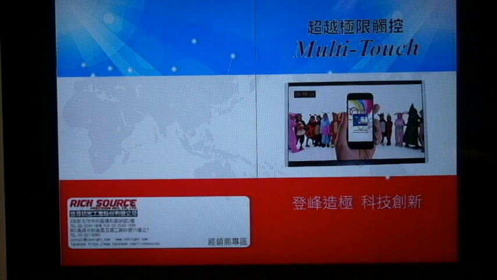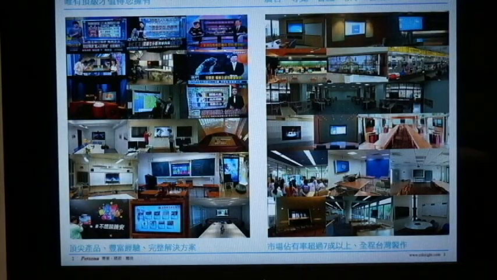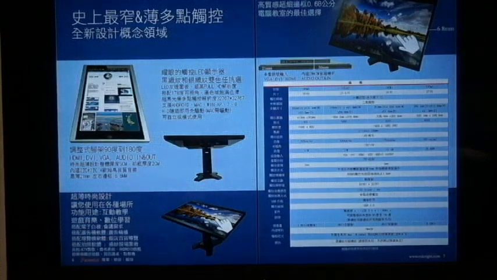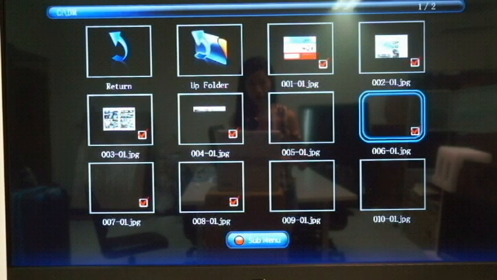It will autoplay your media. If you want to end it, please press the stop button.